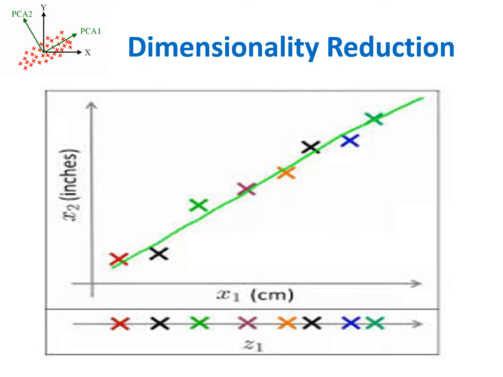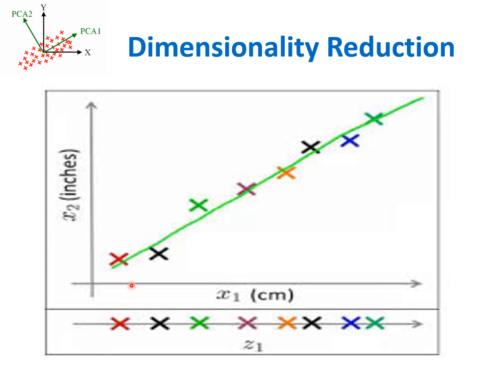Look at this diagram of dimensionality reduction. Here you can see an x-axis and y-axis. This is the x-axis which is having the label x1 in centimeters, and this is the y-axis which represents x2. The measurement is in inches.